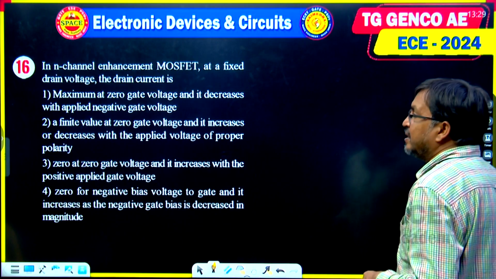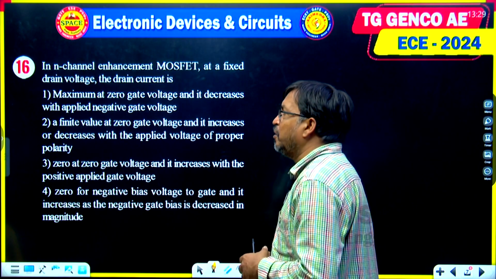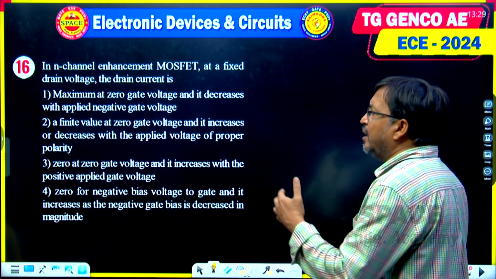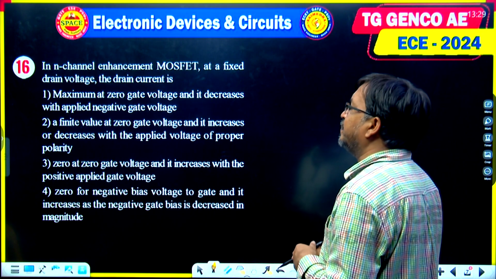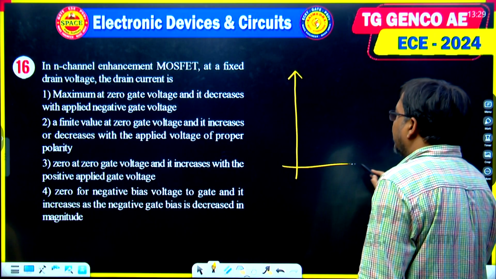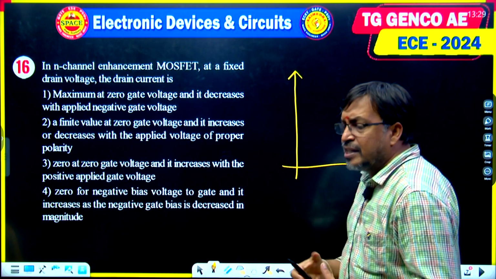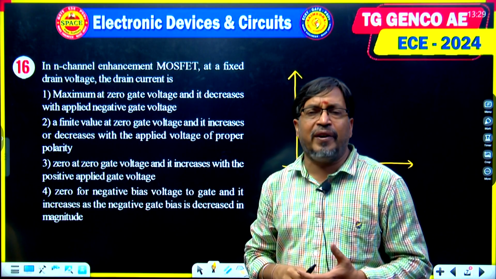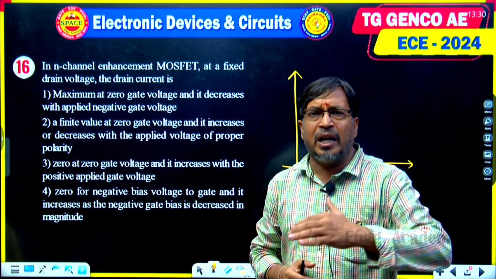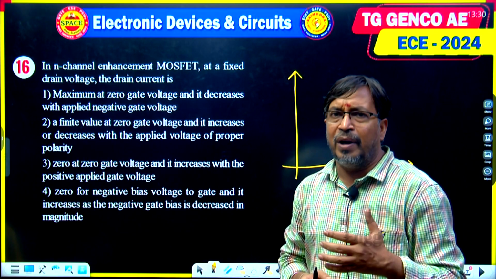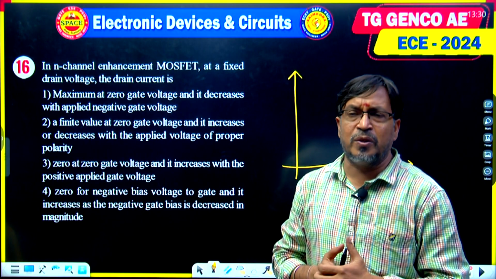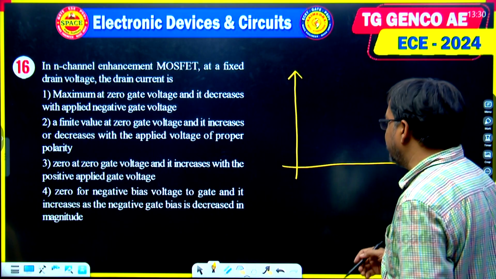Next question we are discussing, question number 16 master level question paper. In N channel enhancement MOSFET at a fixed drain voltage, the drain current is. See here, if we consider N channel MOSFET characteristics, we know the relation between depletion MOSFET as well as enhancement MOSFET. In depletion MOSFET there is a continuous channel between source and drain, whereas in enhancement MOSFET there is no continuous channel between source and drain. The same thing I am explaining by using graph.